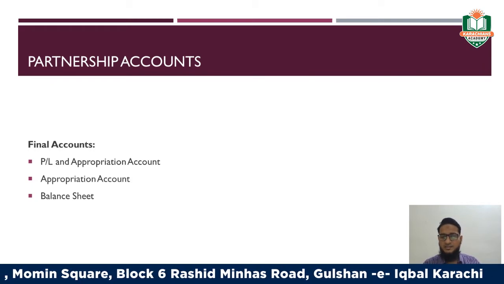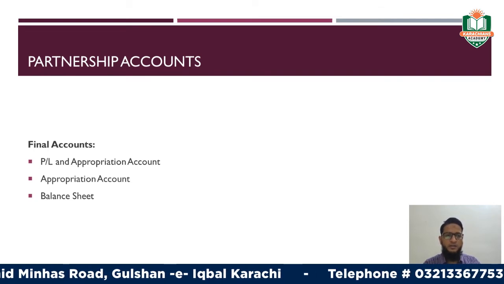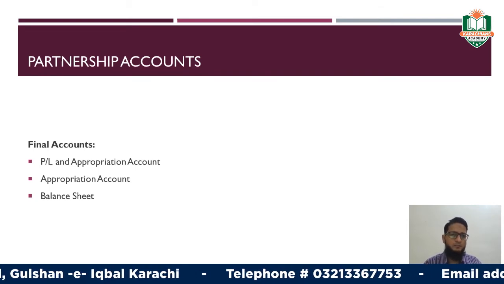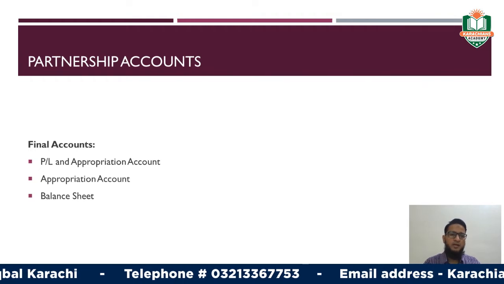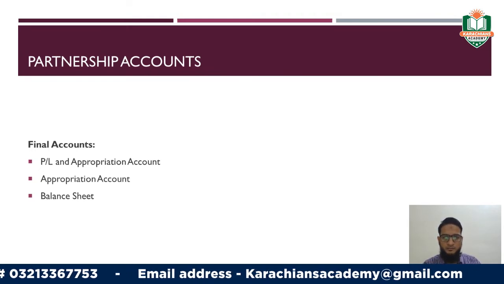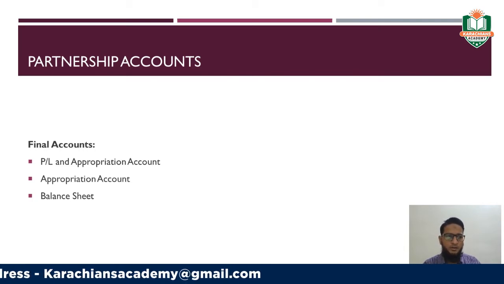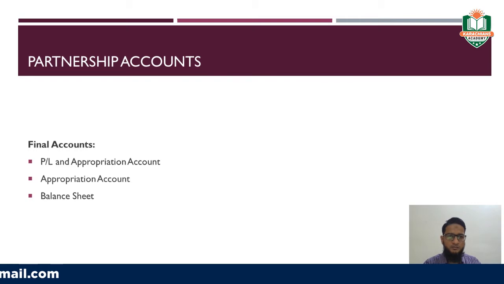It's because it is not a sole trader type of firm, where we can stop when we have identified the amount of profit. In a partnership, the profit belongs not to a single partner, it has to be distributed among the number of partners that the firm has, right?